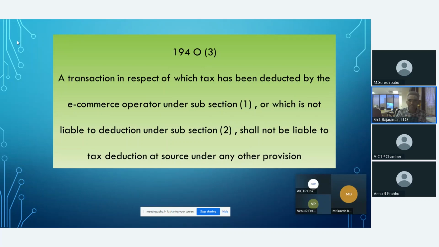For those transactions, no other TDS provision will apply. So 194O(3) is very clear. If the e-commerce operator deducts tax, or if the individual is exempted from deduction of tax under 194O(2), then no other TDS provision will come into the picture.